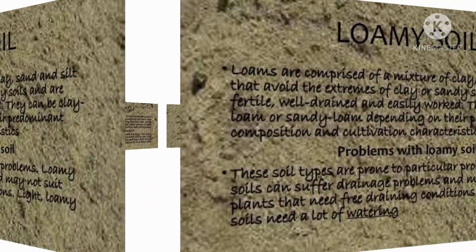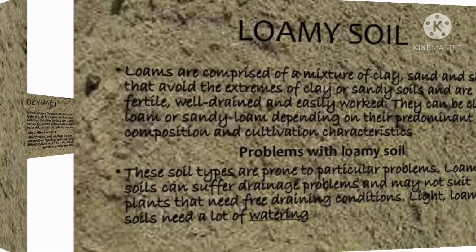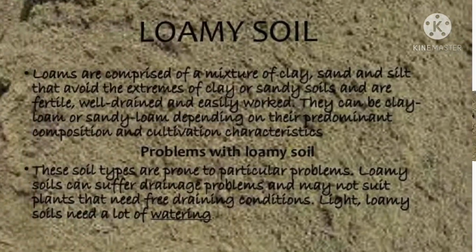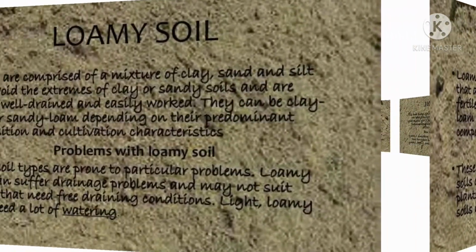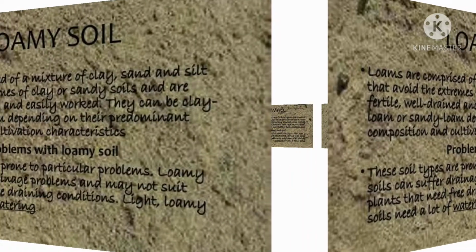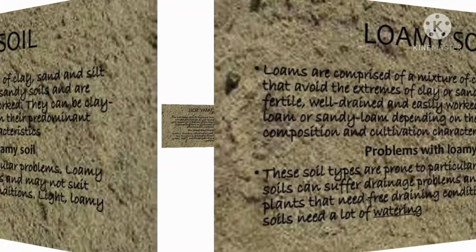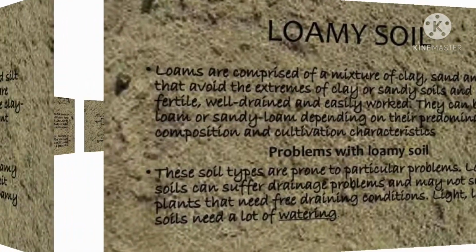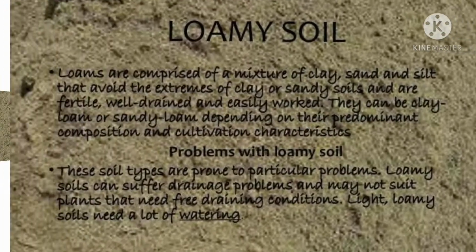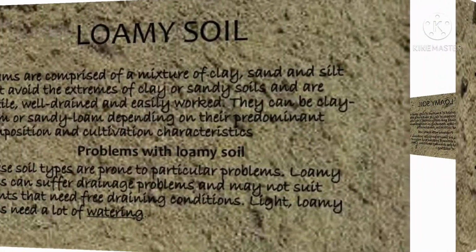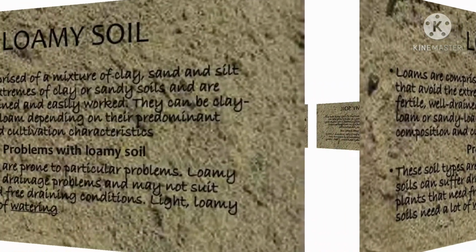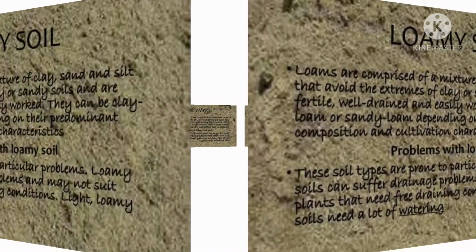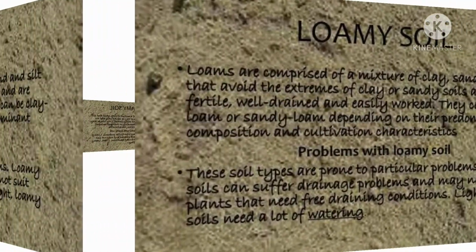The third one is loamy soil. It is considered to be the perfect soil, and its main characteristics are: it contains equal amounts of sand, clay and silt. It is rich in humus and is dark brown in color. It has adequate airspace and contains sufficient water. So, loamy soil is the best soil for plant growth.